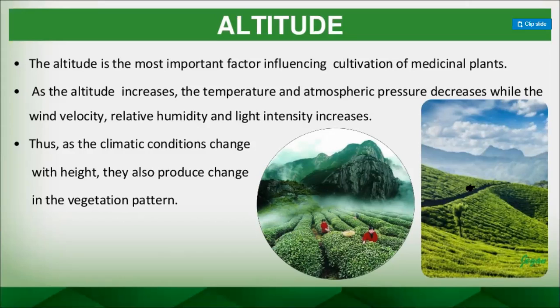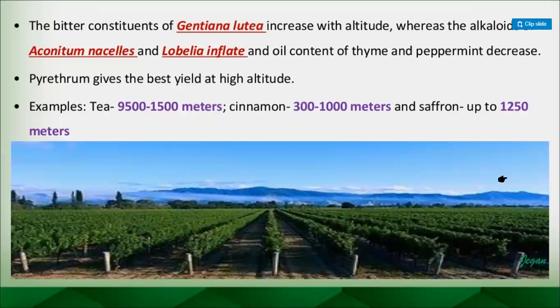For example, for tea, a range of 1000 to 1500 meters has been given. So in that range only the tea plant can grow suitably. That's why altitude has a very important role in cultivation. Here a few examples have been given.